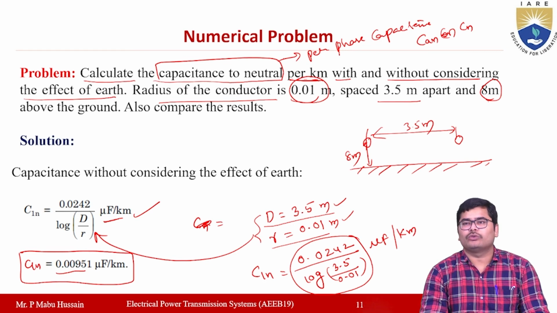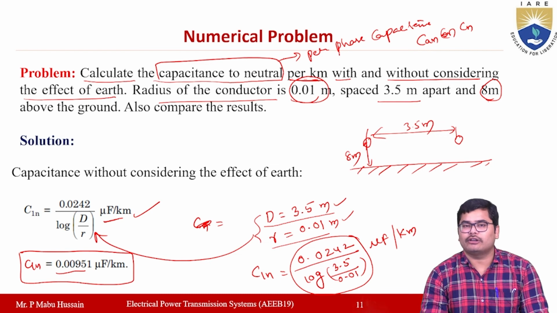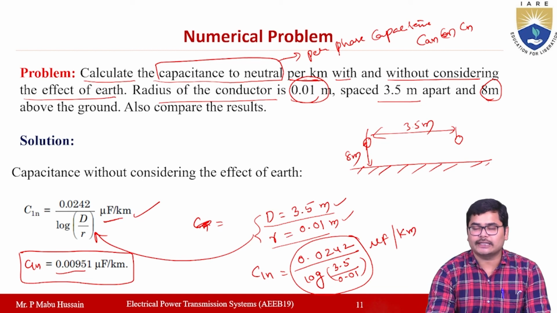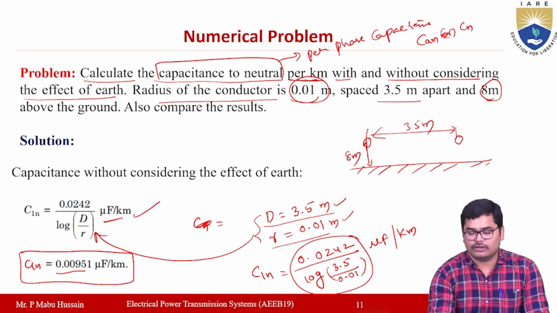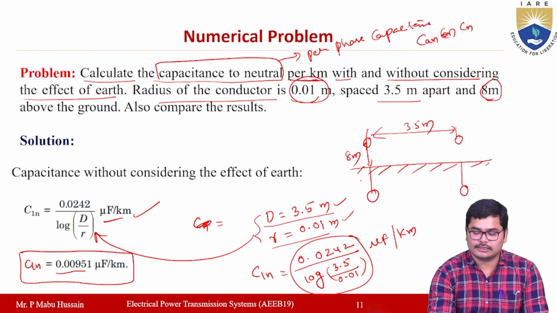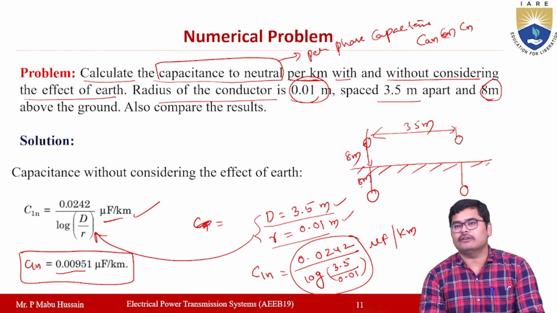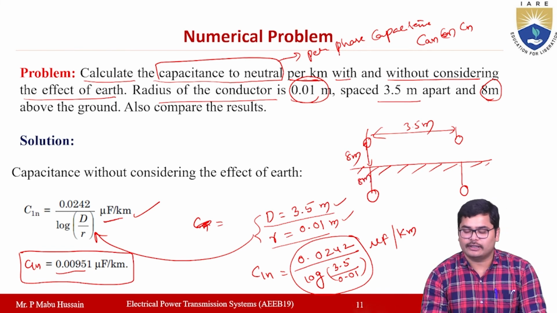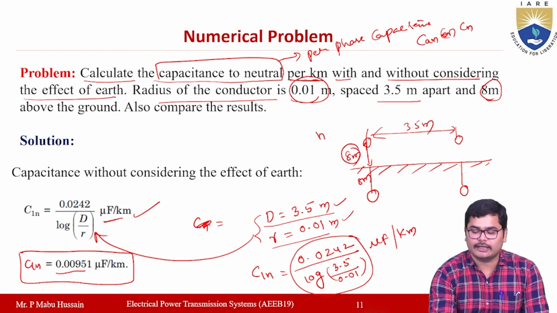Now if you consider the effect of earth, how will the value of capacitance be? When you consider the effect of earth here, we have to use the method of images. According to the method of images, for every conductor there will be another same conductor as an image conductor below the ground, at the same distance as the actual conductors. So here 8 meters will be the h value, h is equal to 8 meters.